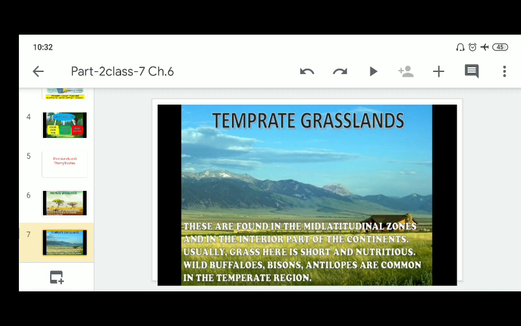These are the common animals in these regions. Grasslands grow in regions that receive moderate rainfall, neither so high nor so low. These are grasslands.